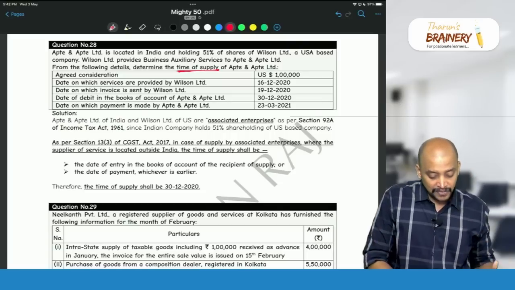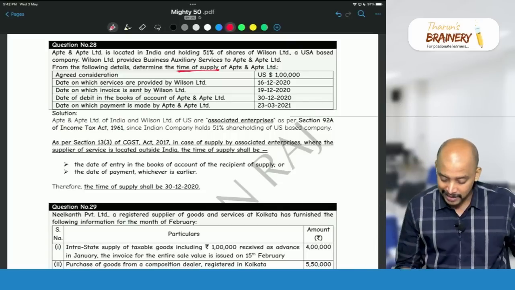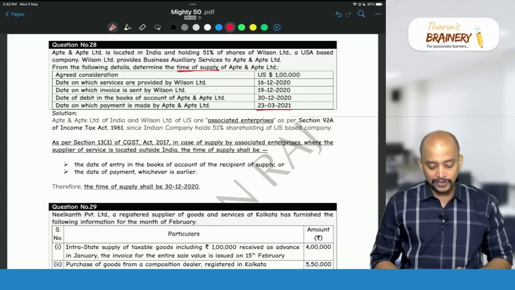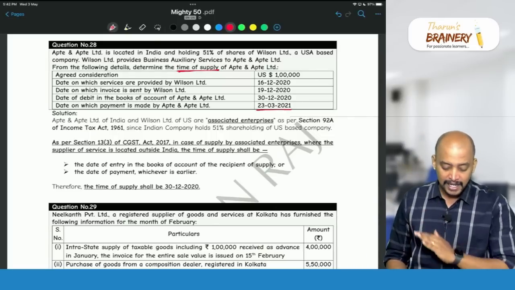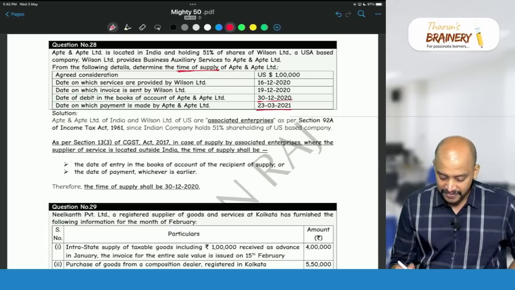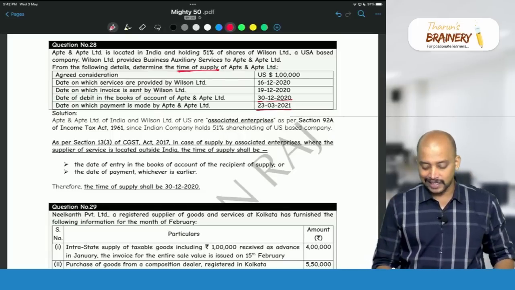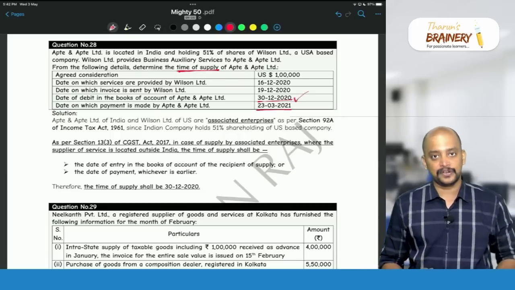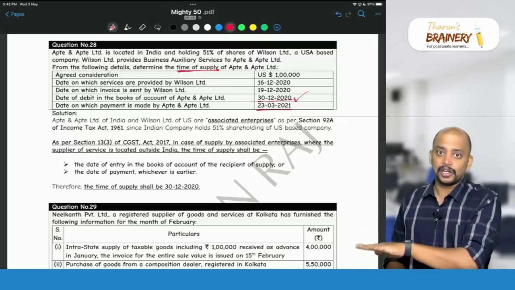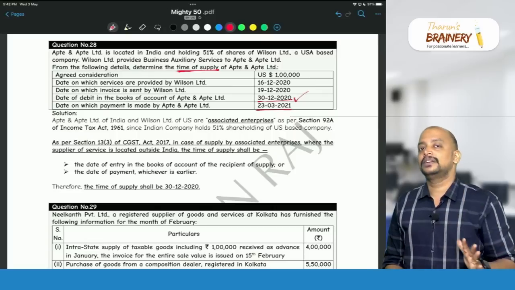So what is the date on which payment is made to supplier? 23/3/2021. Okay. The date on which entry is made in the books of the recipient is 30/12. Whichever is earlier, that is 30/12, will be taken as the time of supply. Okay. So we will not take that 61st day from the date of invoice. That is normal RCM.